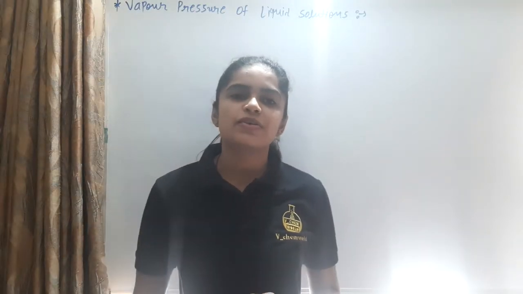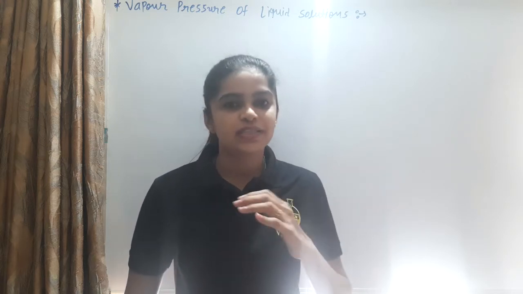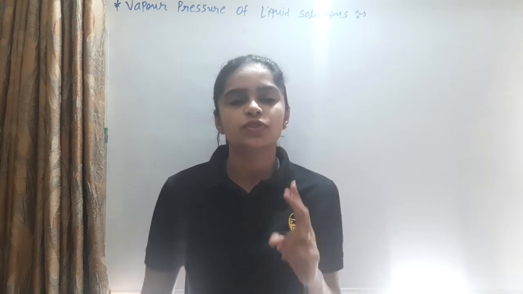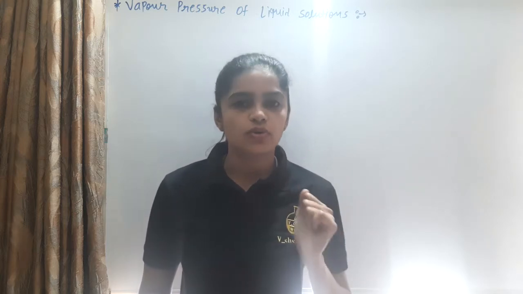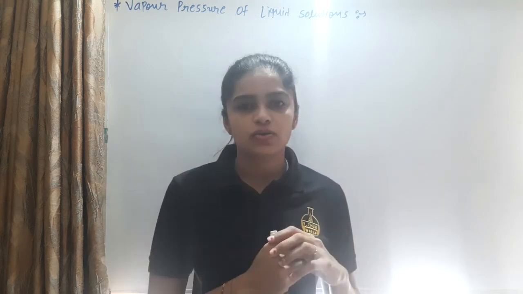Next is the vapor pressure of a liquid solution. First of all, what is the meaning of a liquid solution? In general, a solution is made up of two parts, solute and solvent. The solute is the lesser quantity and the solvent is the larger quantity.